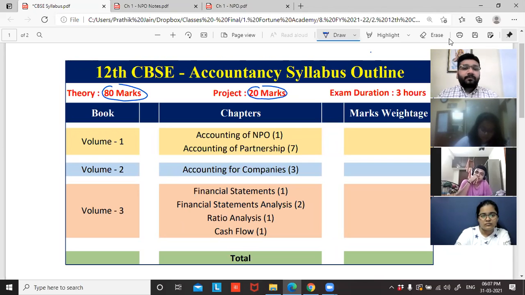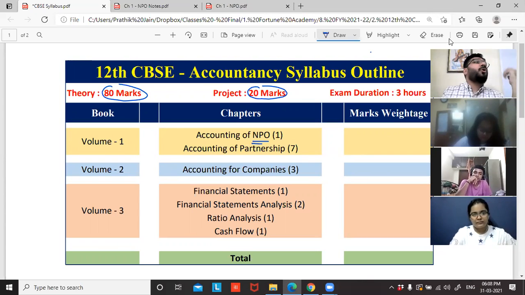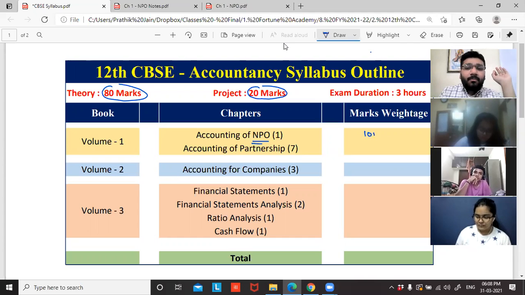Depending on what books you follow, there are 2-volume books and 3-volume books. The book we are going to follow will have 3 volumes: volume 1, volume 2, and volume 3. In volume 1, you will come across the first chapter, which is accounting of a not-for-profit organization, also called the financial statement of an NPO. This is one single chapter which will comprise 10 marks from the board exams point of view.